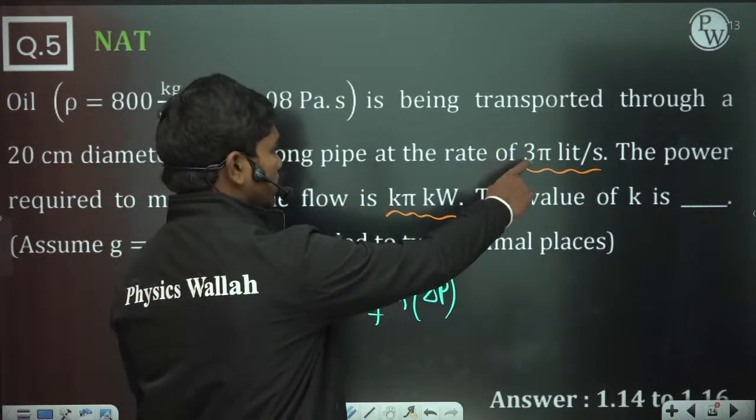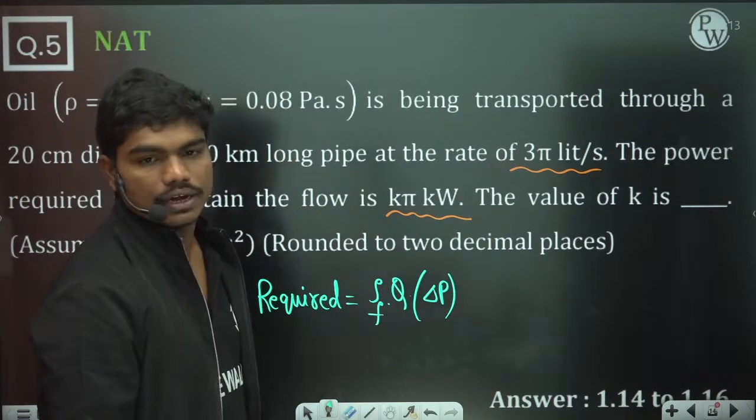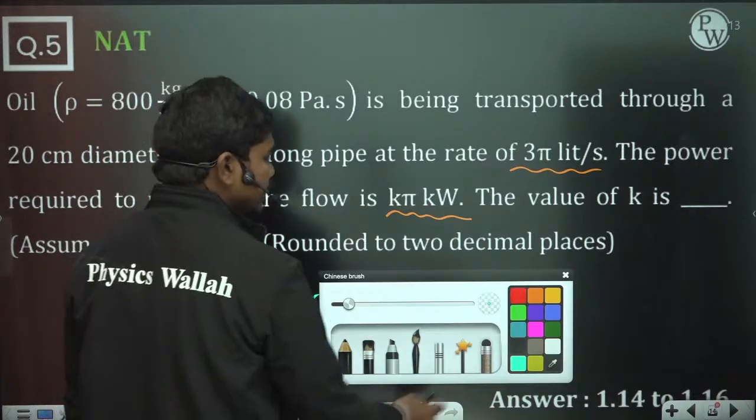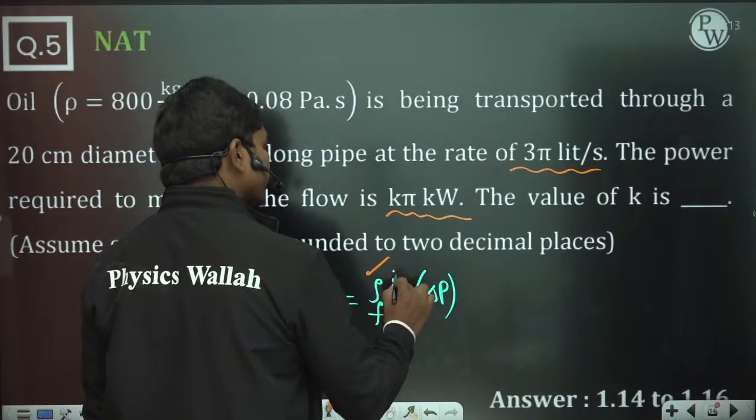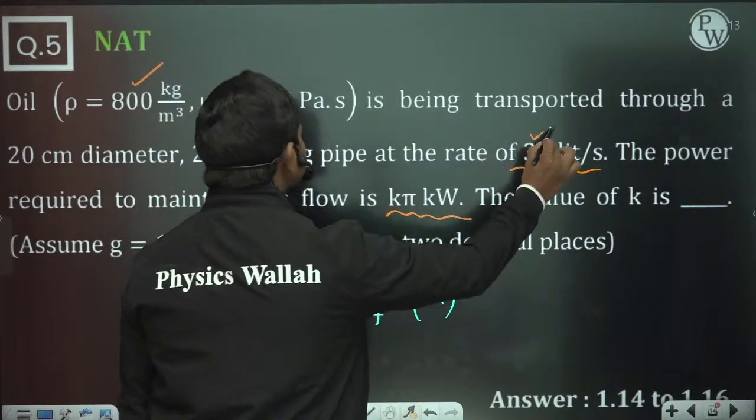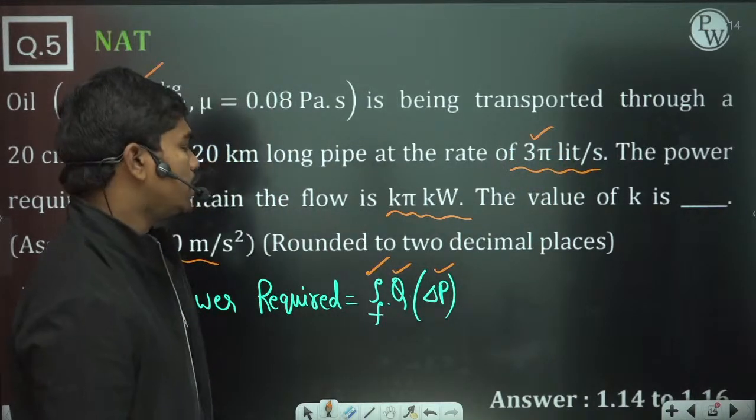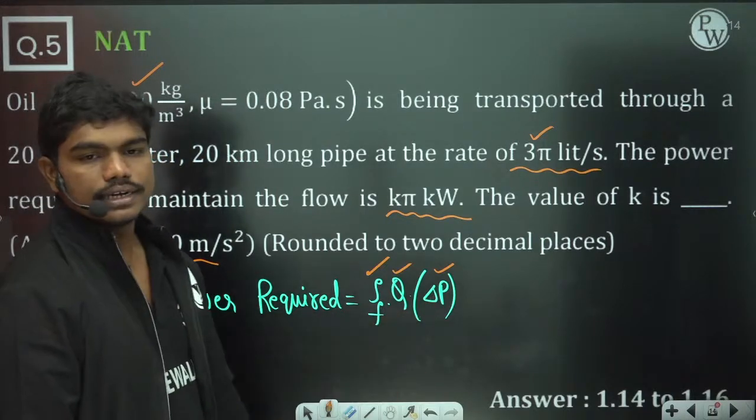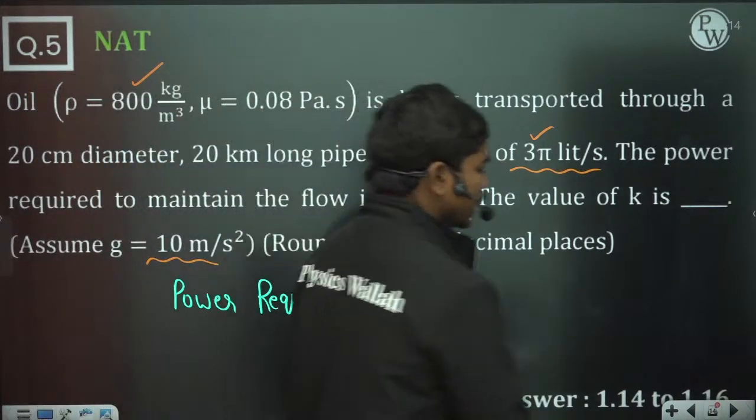That's why the discharge is also given here. So let us calculate this value. But to calculate this value, what is needed? You need this delta Q and this delta P. The density of the fluid is given. This discharge is also given, 3 pi liters per second. Now the only thing that you need to calculate is this delta P. So let us see what this delta P value is.